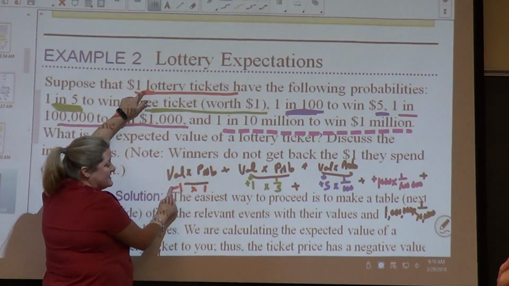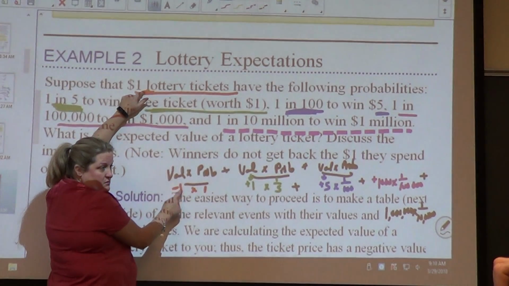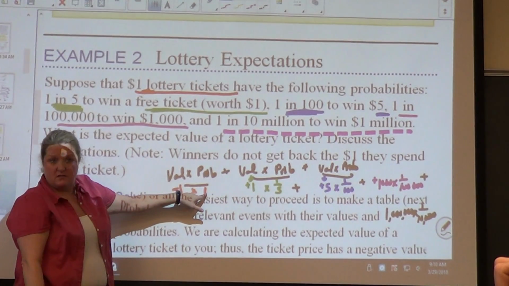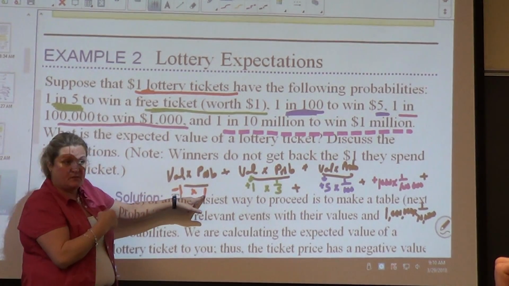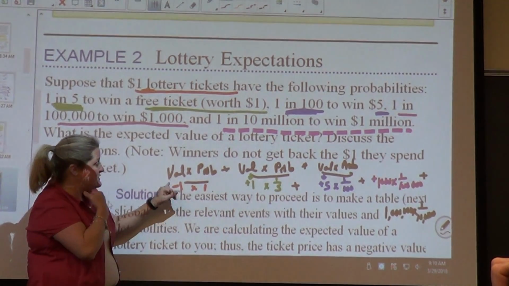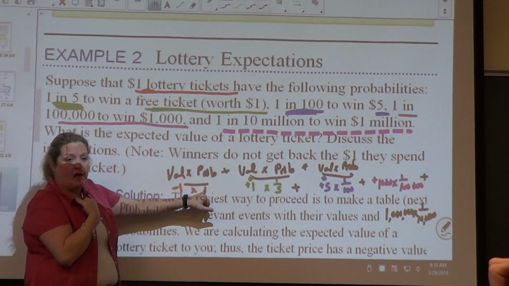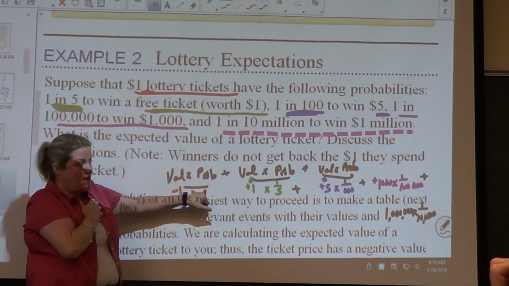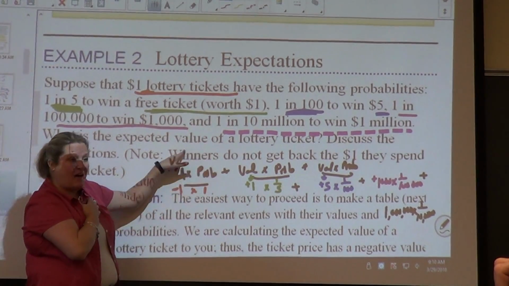So, number one, you got to buy the lottery ticket. So, you're going to spend $1, and the probability of that happening is 100%. Because if I don't buy a lottery ticket, none of the rest of this is going to happen. So, the first thing is I'm going to buy a ticket.